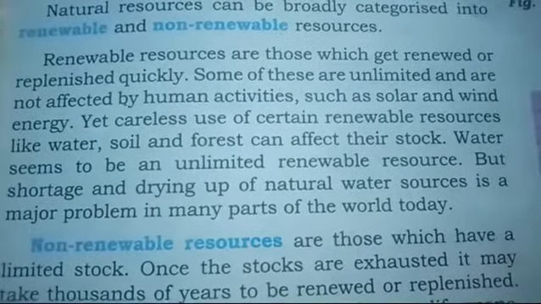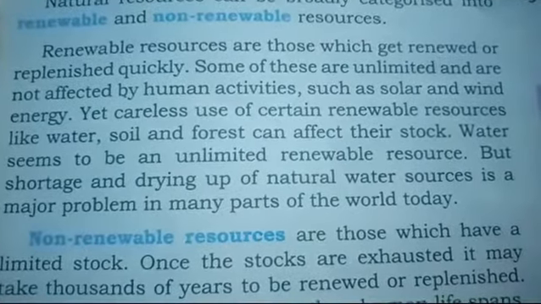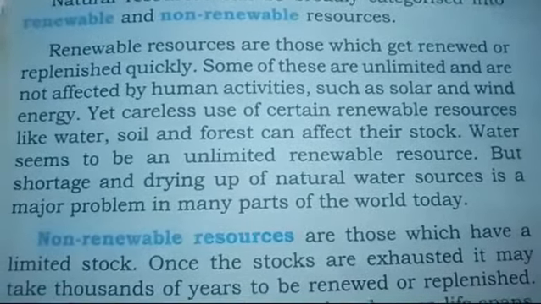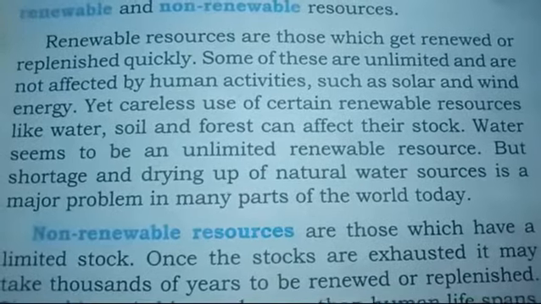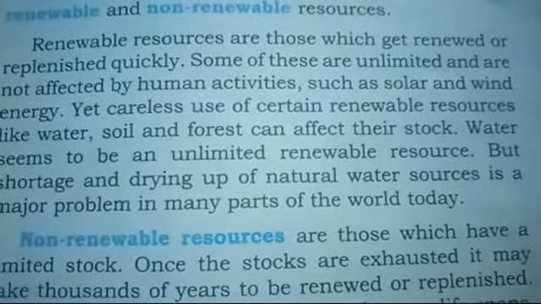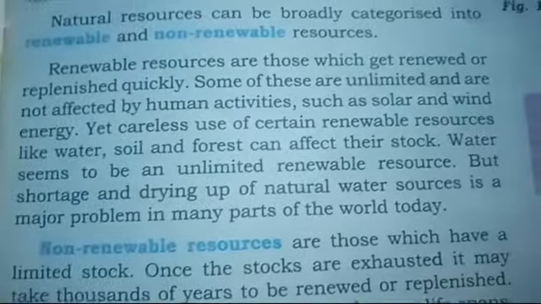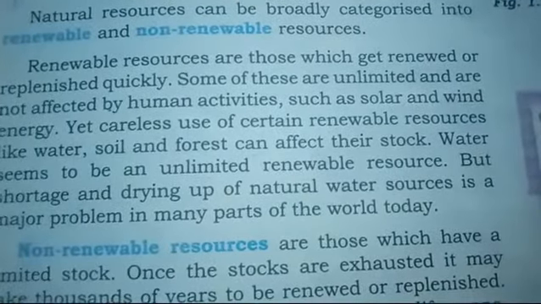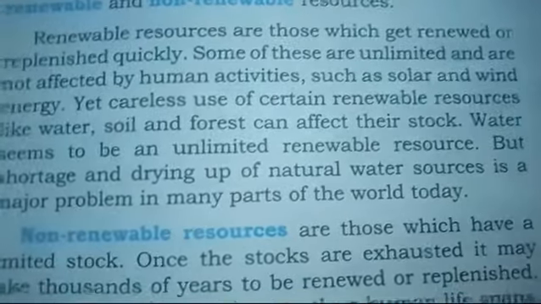Some of these are unlimited and are not affected by human activities, such as solar and wind energy. Yet careless use of certain renewable resources like water, soil and forest can affect their stock. Water seems to be an unlimited renewable resource, but shortage and drying up of natural water sources is a major problem in many parts of the world today.